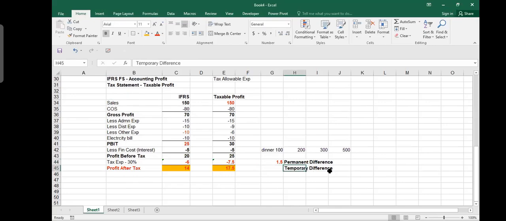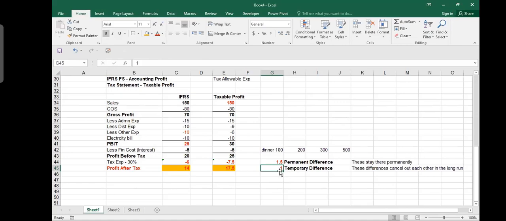But in case of temporary differences, what happens is that these differences cancel out each other in the long run. What does that mean? Let's suppose that you have a $1 temporary difference. A $1 temporary difference means that I may be paying $1 more this year, but next year I will pay $1 less. So I'm not very much hurt or affected. It looks like, okay, I'm paying more now, but next year I will recover it. That is called a temporary difference, which means the difference is there, but it is temporary.